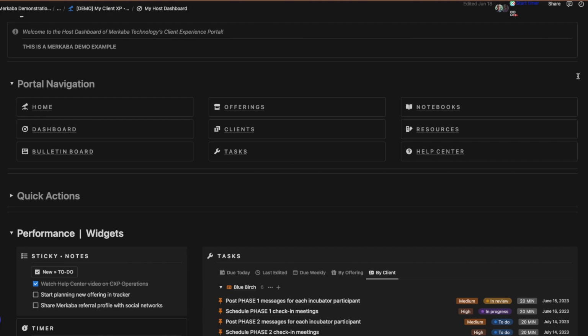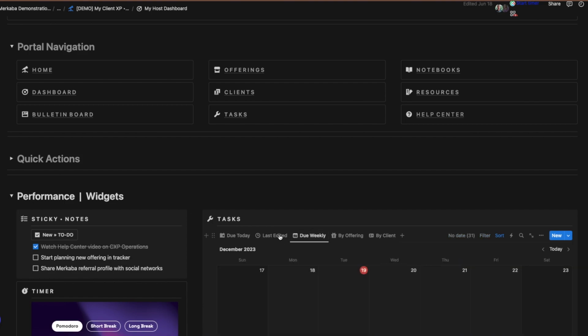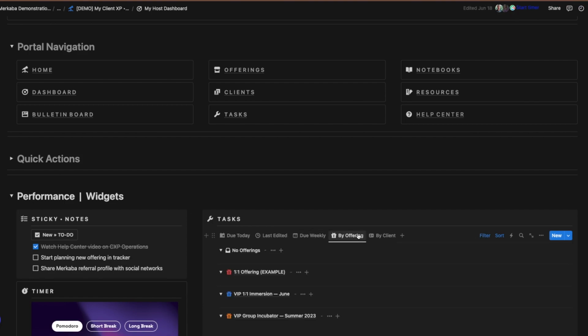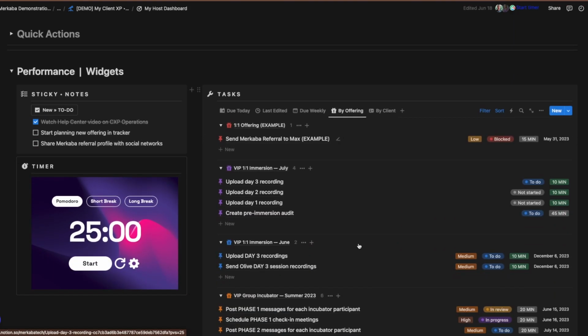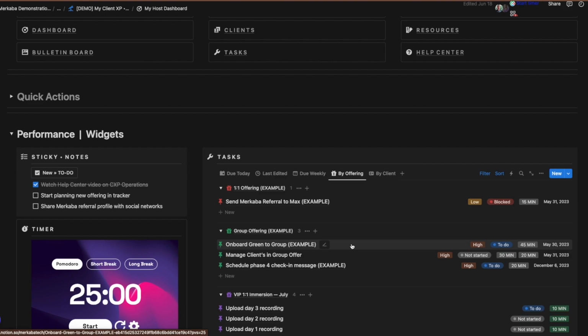So I took all of the big databases and made a dashboard so where it could show me what I need to do for the day, and it shows me what I need to do for the week, and it shows me by client. So I could go through each one of these types of views, and I'm able to see even by offer. I could break down my task by offer. So these are the many different types of ways that everything is in one spot.